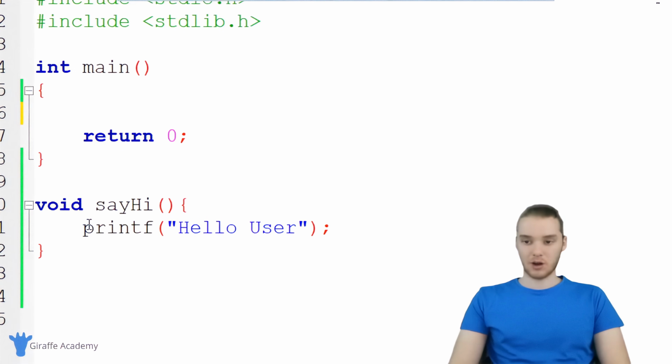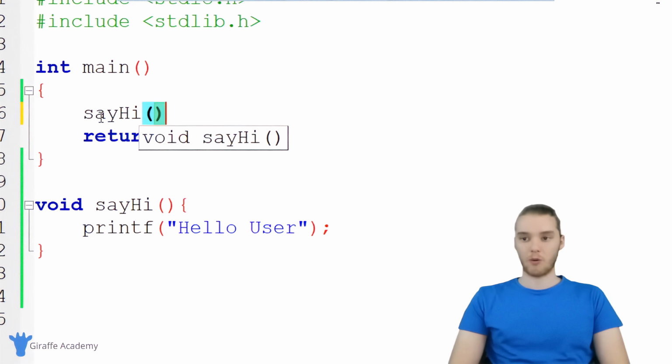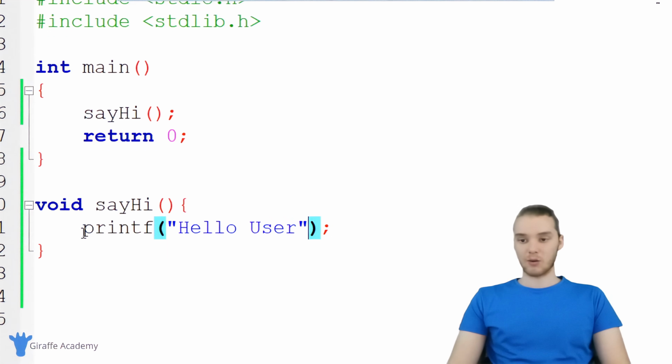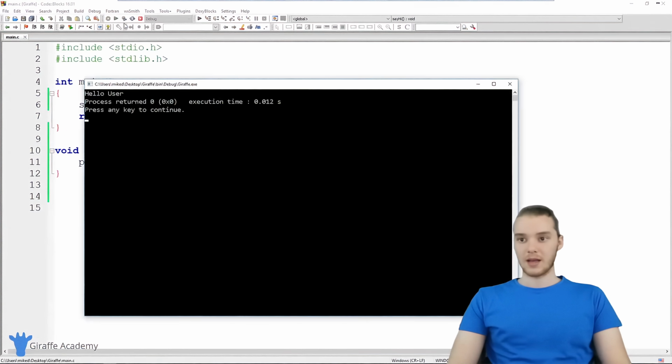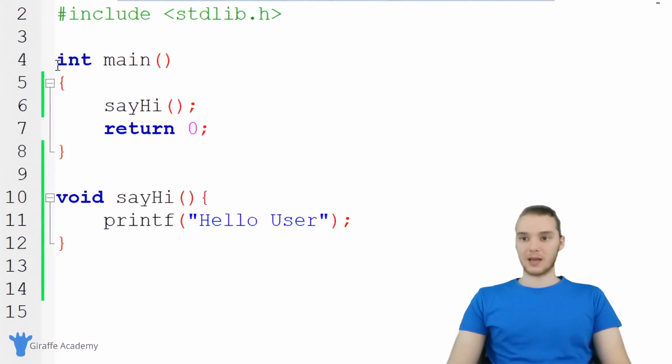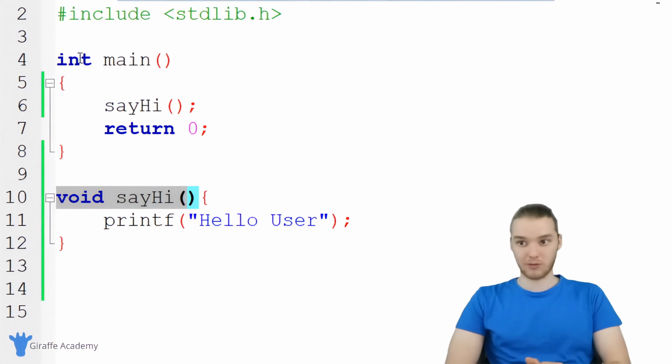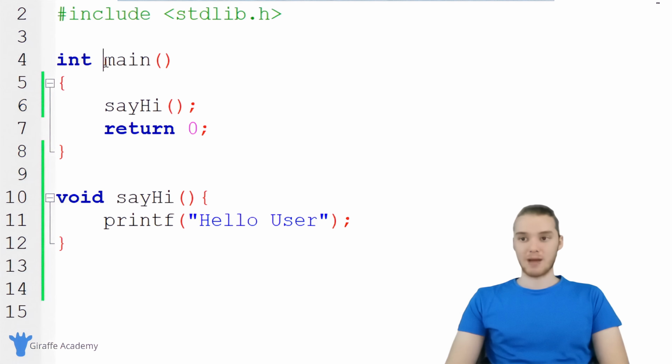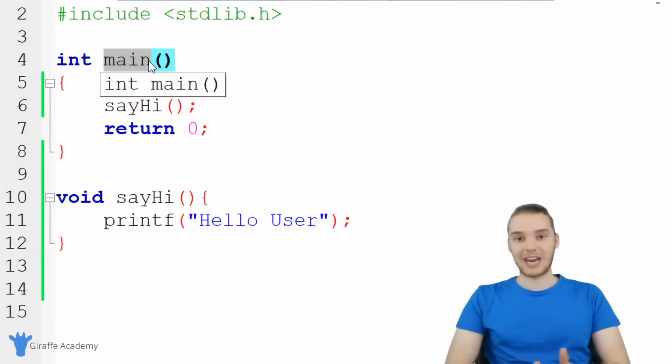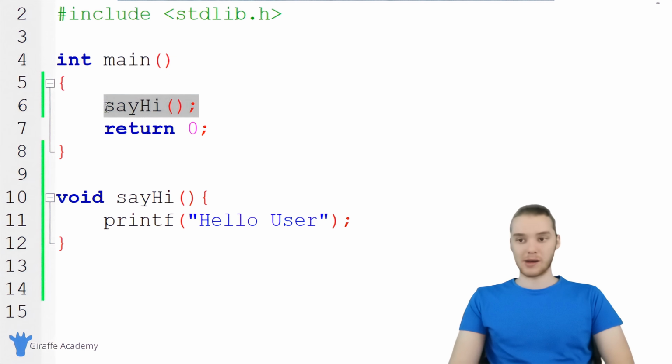So if I want to execute this code, I can call this function. And the way that I do that is just by typing out the name of the function and an open and closed parentheses. So now, instead of just printing out nothing, C is actually going to go over here and execute all the code in the say hi function. So let's run our code, and you'll see now we're printing out hello user. So the difference between this main function up here and this say hi function is this main function is a very special function, right? When we run our program, this main function basically gets called. Then if we want to use other functions, we can call them from inside of this main function. And that's sort of how this is going to work.